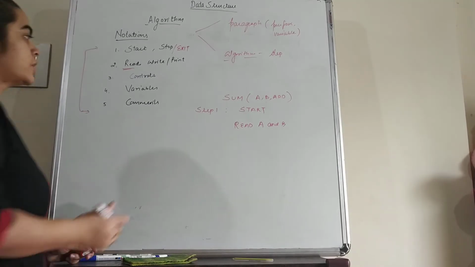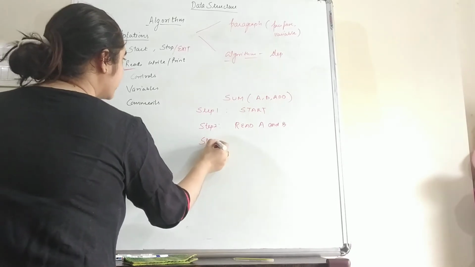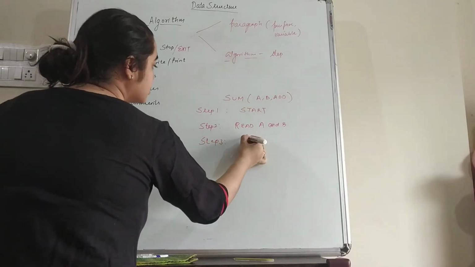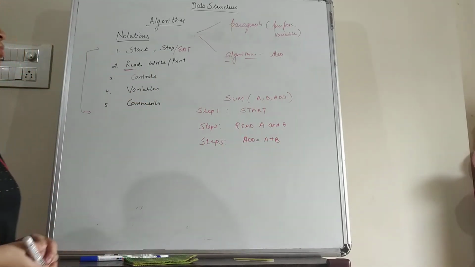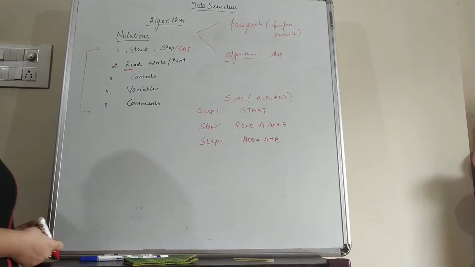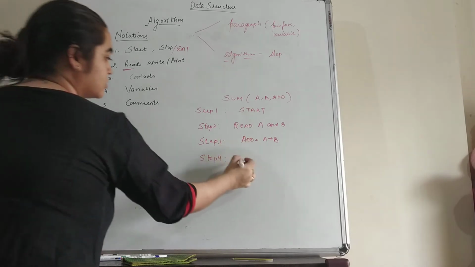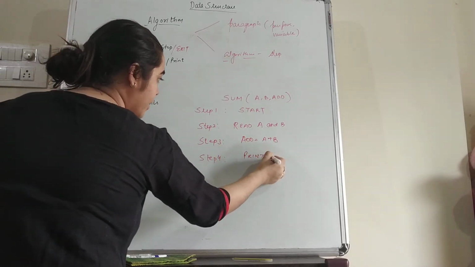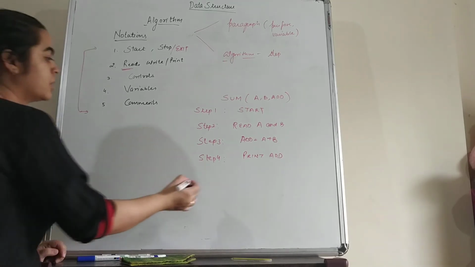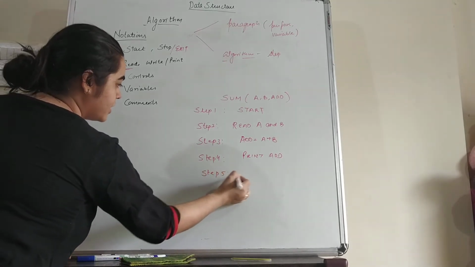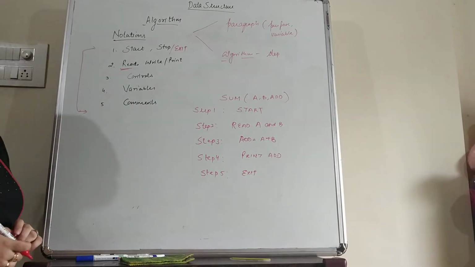Okay students, so in step 2 we are going to read the values of A and B, and after this in step 3 we have to write add is equal to A plus B. So the sum of A and B will go into the add variable. Now students, in step 4 we have to print the variable add. We can either write print add or write add. Now after this, in step 5 we can write exit or we can write stop. So this is the end of this algorithm.